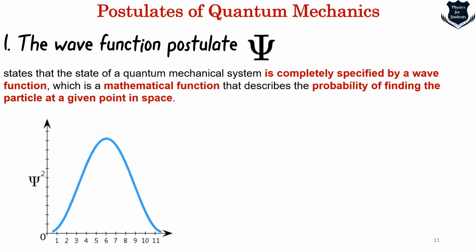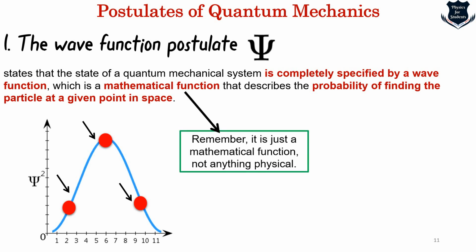So point number one coming up, if this is a probability density curve which has a bell curve, then you see these are the electrons, so it might be here, might be here, might be here. So that gives only the probability of the location of the subatomic particle. So here comes the first point. Remember, it is just a mathematical function, not anything physical.